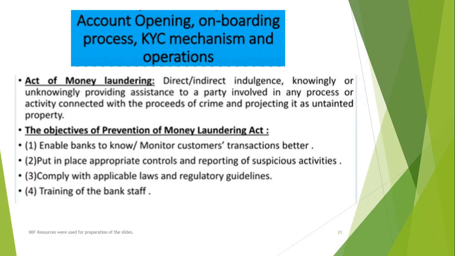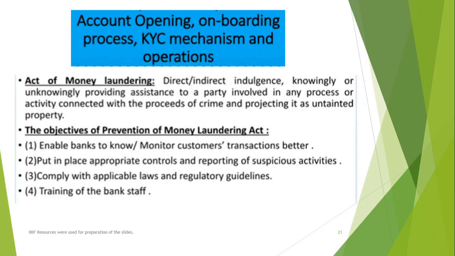Next, the objective is to put in place appropriate control and reporting measures so that any suspicious transaction is caught. Suspicious means doubtful; it may be good, it may be bad. We are not clear on the status, the banker doesn't have the complete information, so they simply report it to the next authority, and the next authority will do a detailed investigation, because we cannot check each and every transaction. Let's say out of 100 transactions, 3 are suspicious in nature. Checking 3 is okay, but checking all 100 transactions in detail is not possible. We don't have the infrastructure and we don't have the resources.